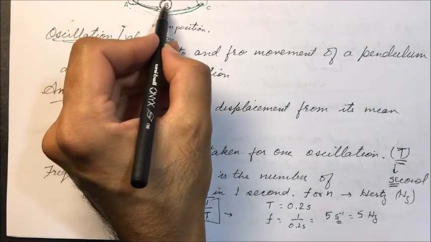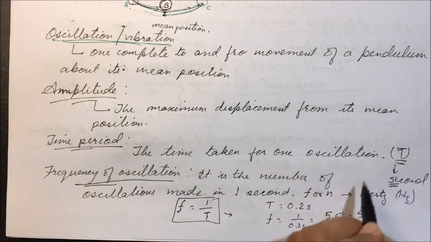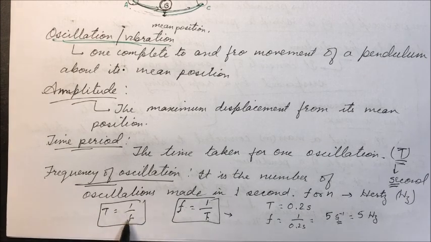That is, it is making 1 oscillation in 0.2 second. In 1 second it will make 5 oscillations. So frequency is 5 hertz, time period is 0.2 second. And how are they related? They are inversely related. Frequency equals 1 upon T, or T equals 1 upon F. If one quantity is given, we can calculate the other.